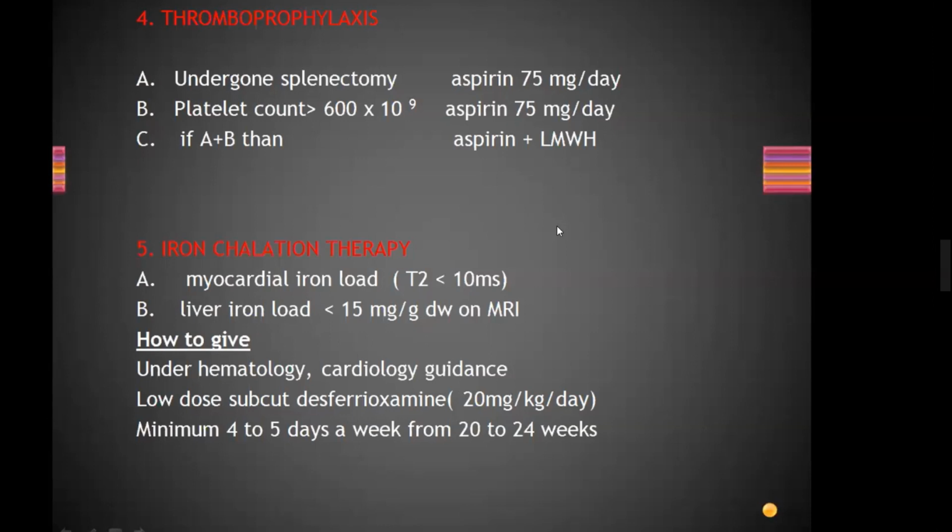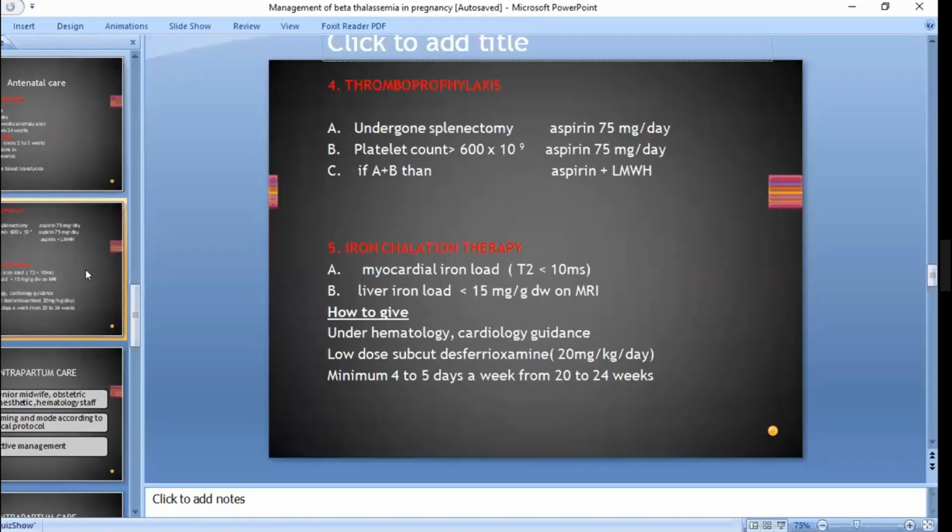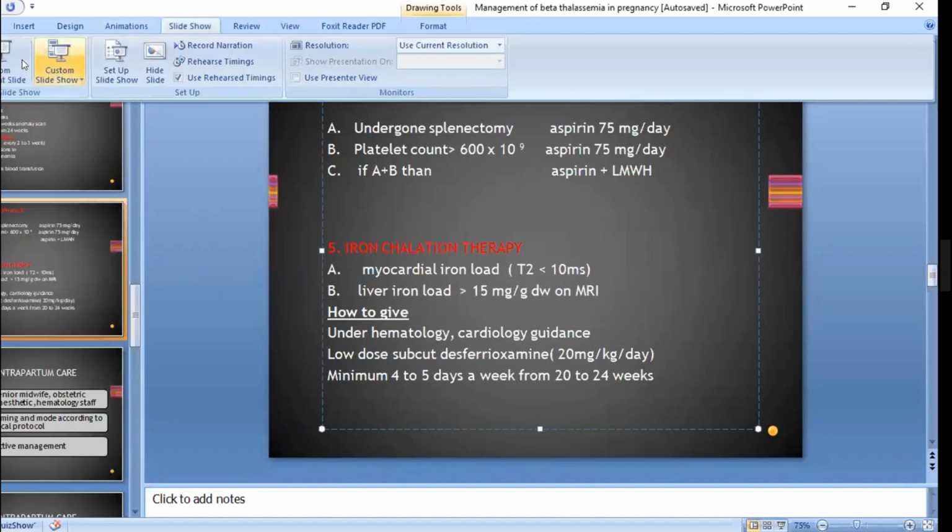Okay, more than 15. And myocardial iron load is less than 10. Okay, I will correct it. Thank you for pointing it out.